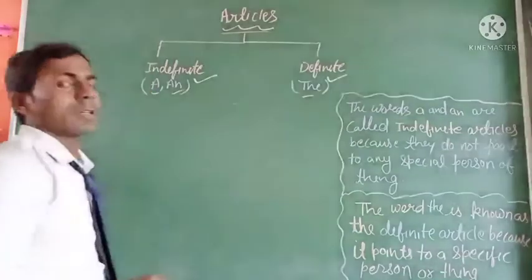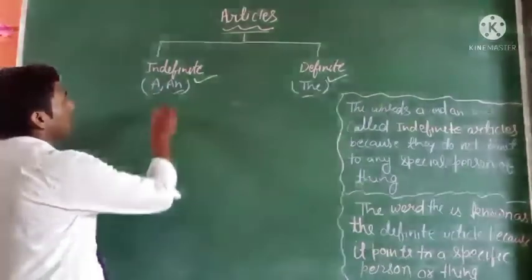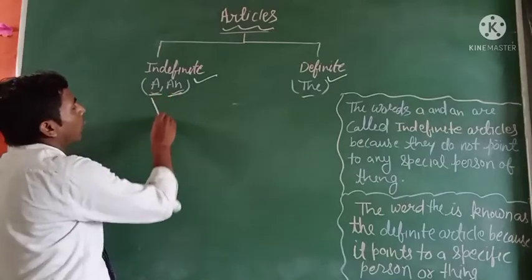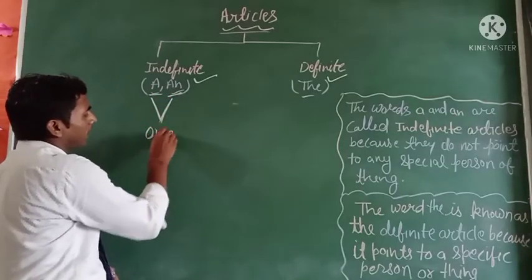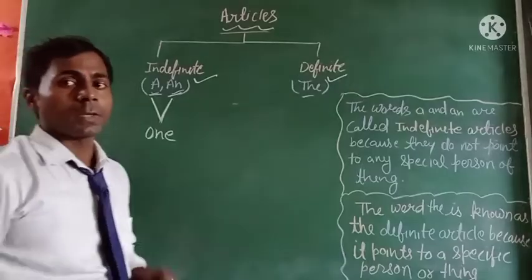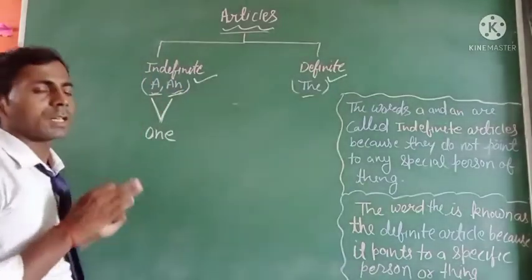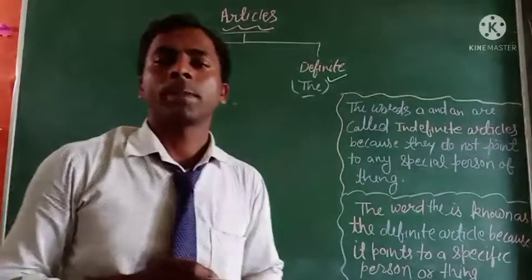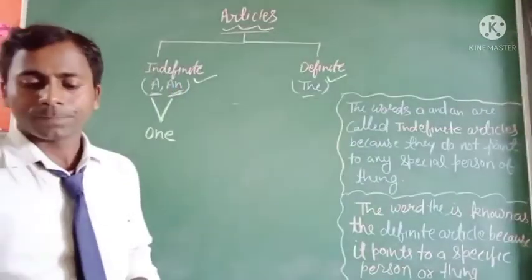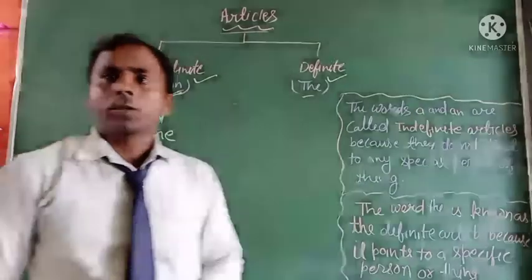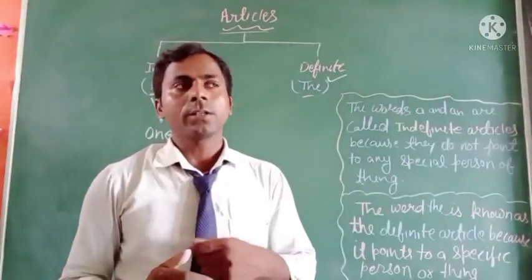In indefinite articles we use two words, a and an. Both have the same meaning, one, and we use a and an in a sentence in different ways. And next is the definite article. We have to learn it one by one.